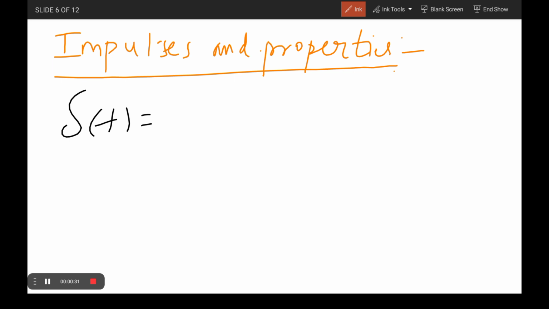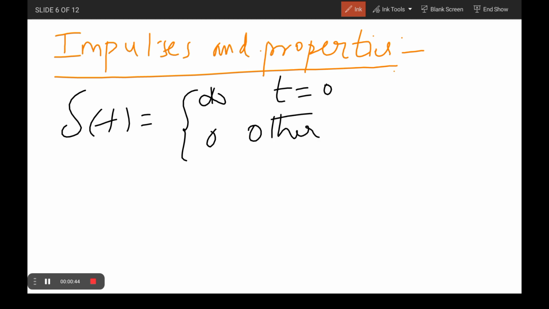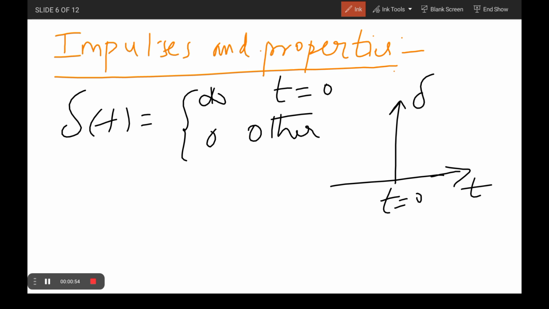Where t is a continuous time variable, del of t can be represented as having a value of infinity at t equal to 0, and 0 otherwise. That means the signal exists only at t equal to 0. At t equal to 0, it approaches an infinite value, and in the remaining cases the value is 0. This amplitude approaches infinity, so this is generally called the impulse function.